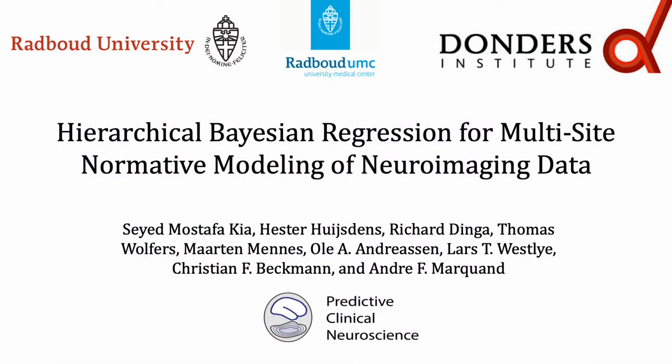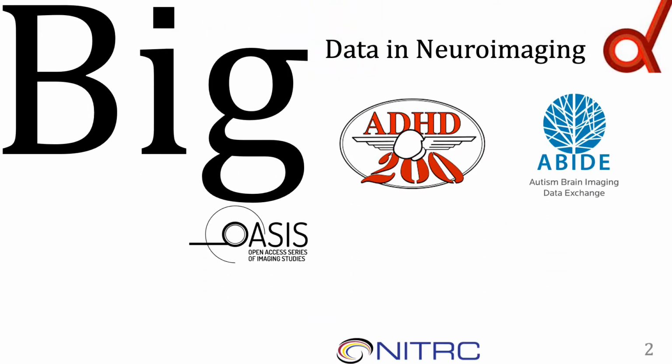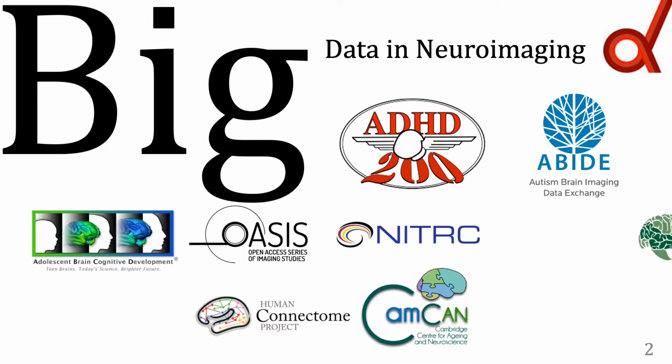Hello everyone. Here, we present an application of hierarchical Bayesian regression in modeling multi-site neuroimaging data. We will show how the HBR can be effectively used to derive a normative model of cortical thickness across the human lifespan, and how such a model can be employed to shed light on biological signatures of different brain disorders.